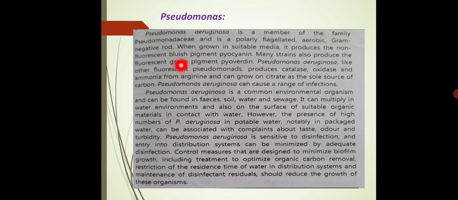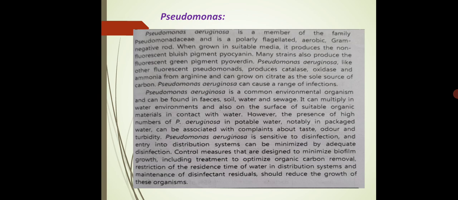Two types of pigment this bacterium produces: a bluish pigment known as pyocyanin and a greenish pigment known as pyoverdin. Due to this pigmentation ability, we can quickly identify Pseudomonas present in the water.